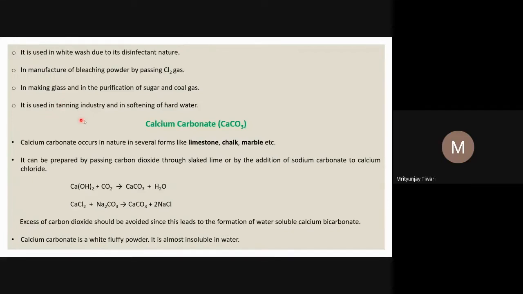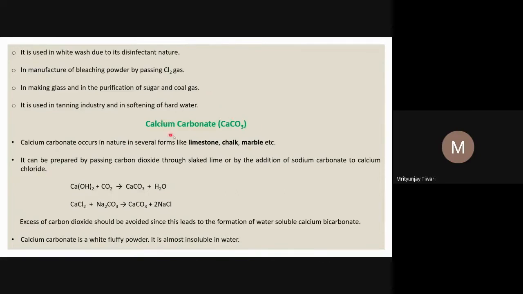It is used in the tanning industry and the softening of hard water. How softening of hard water works, we have seen: CaO in the form of Ca(OH)2 solution reacts with the bicarbonate. So when Ca(OH)2 is added directly to hard water which has temporary hardness, it forms a precipitate of calcium carbonate, and the hard water having temporary hardness becomes soft.